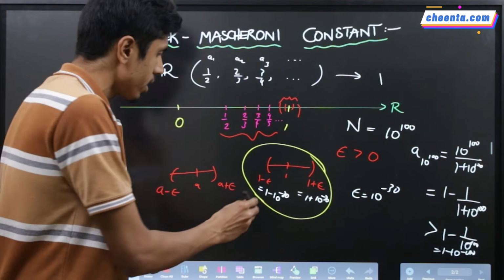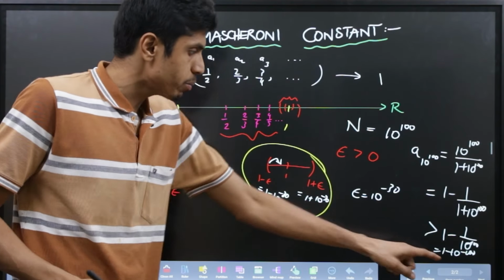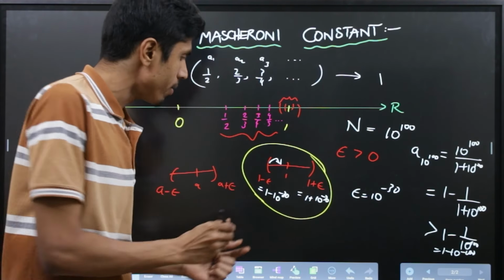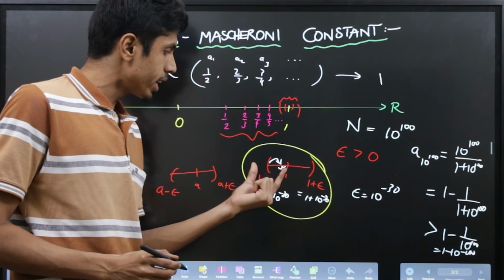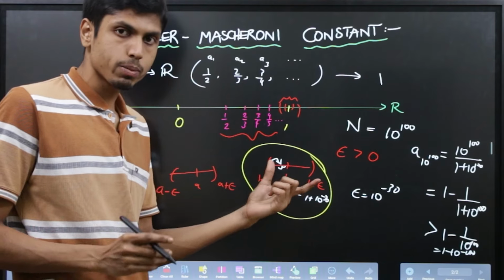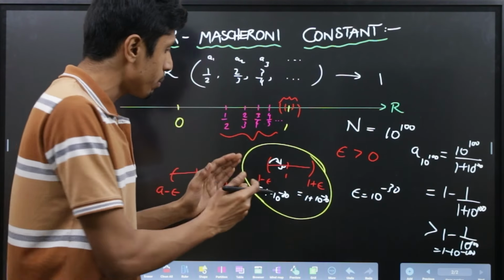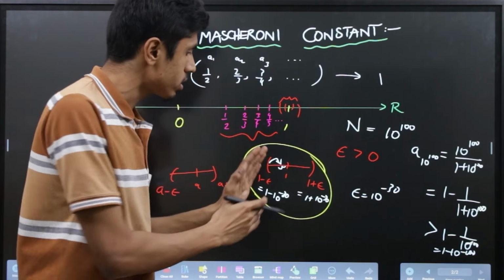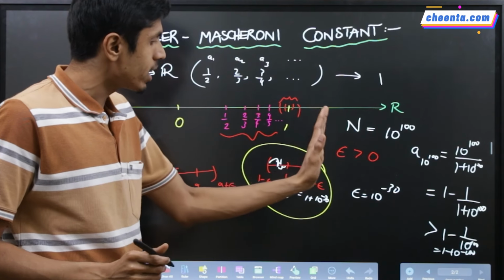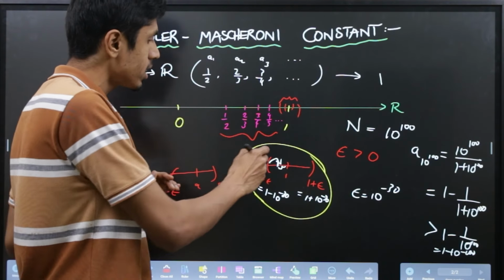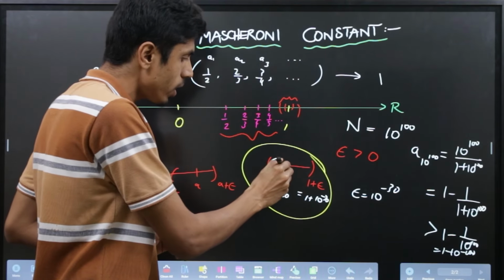So you see, it's beyond 1 minus 10 power minus 30. It is really close to 1. 10 power minus 100 is really small and its distance from 1 would be too small when compared to the interval 1 minus epsilon to 1 plus epsilon that we consider. So this distance would be really small when compared to the distance from 1 to 1 minus 10 power minus 30. So it is inside this interval. Now if you take all the entries after this, the sequence being increasing, you will get them between this value and 1.